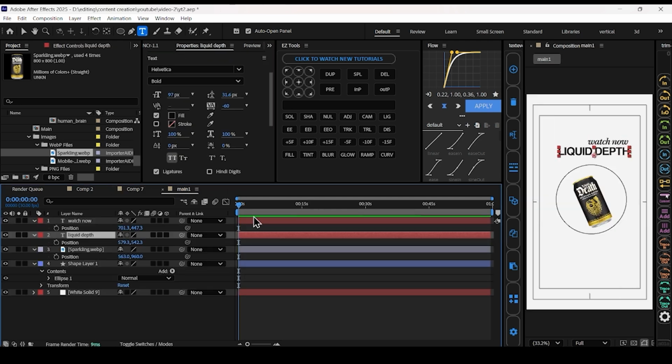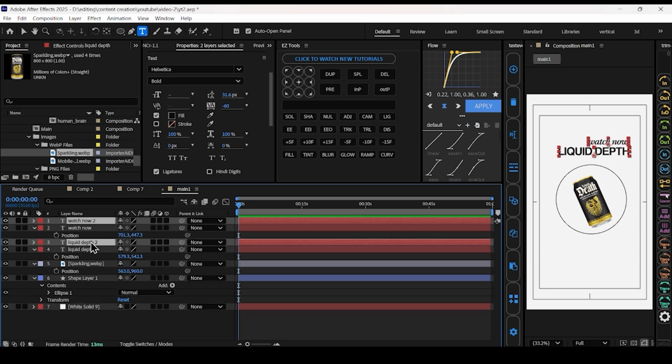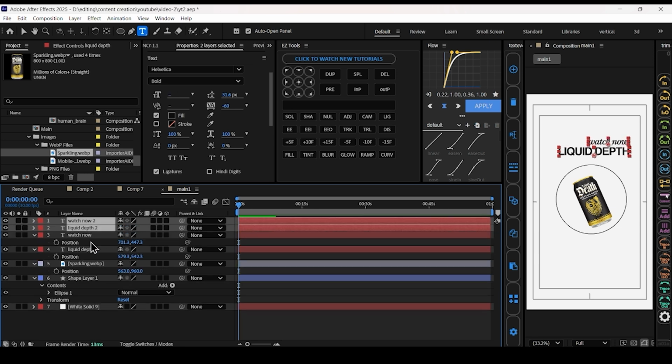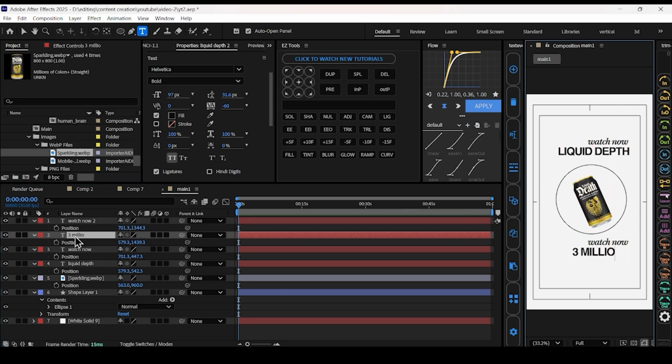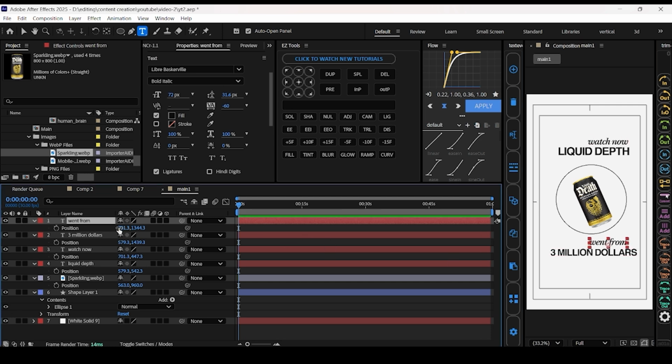So duplicate these two layers again, change the position of these two layers. Now change this text to $3 million, decrease the size of this text, and also change the support text, change this text position.